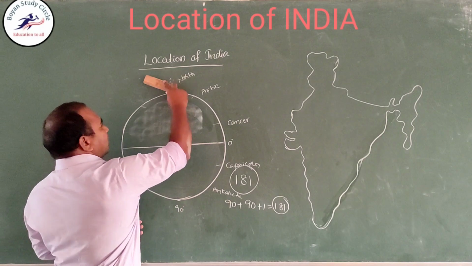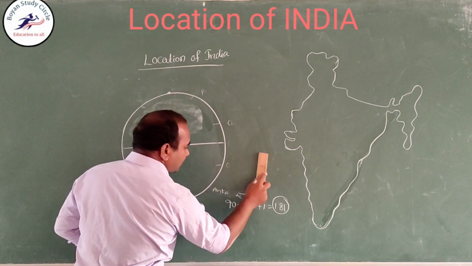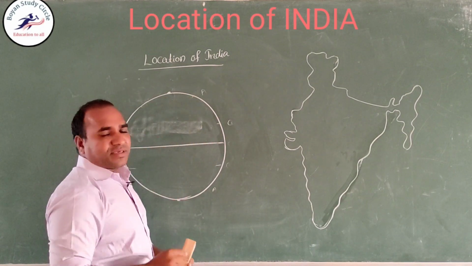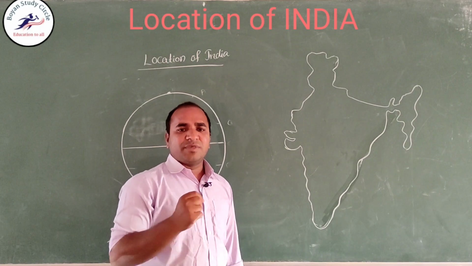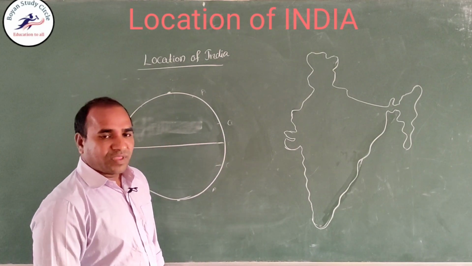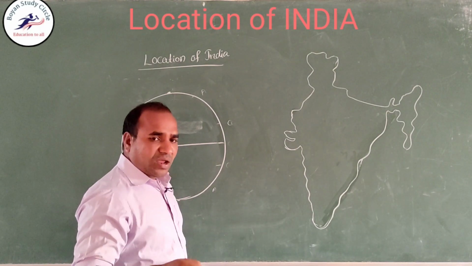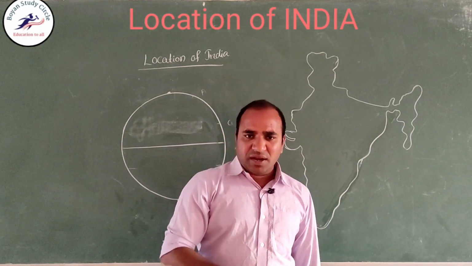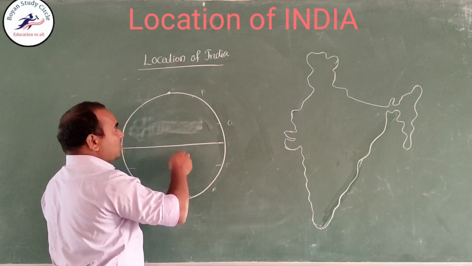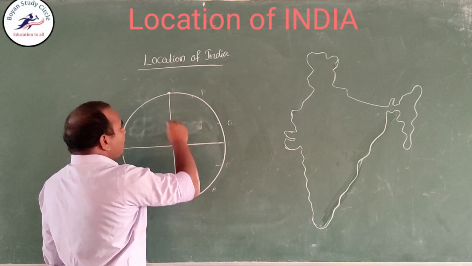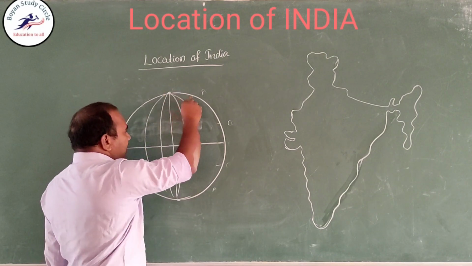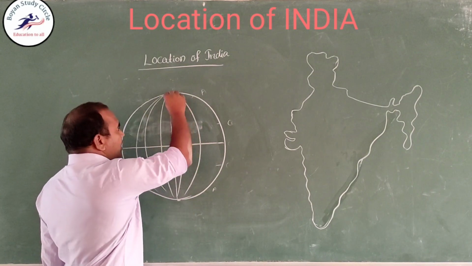Come to the longitudes. Longitudes are semicircles. How many longitudes are there? There are 360 longitudes. Longitudes are vertical lines which connect the North Pole to the South Pole or the South Pole to the North Pole. So these are longitudes, vertical lines or semicircles.